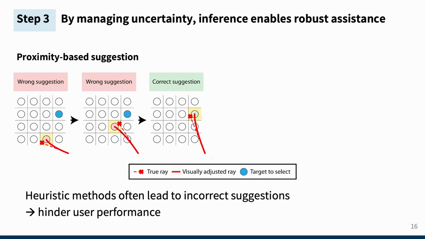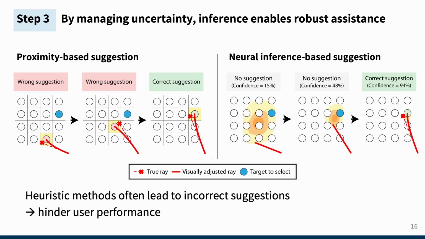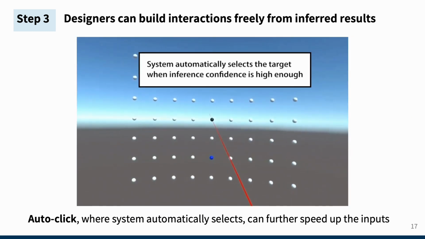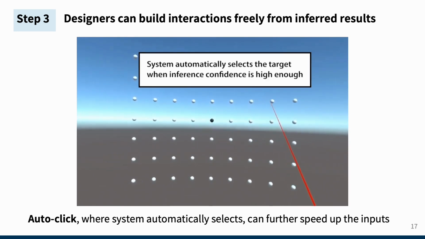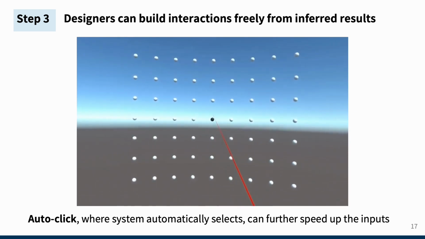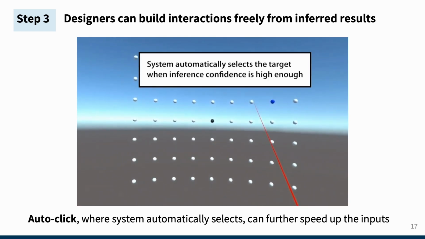Traditional heuristic methods like nearest neighbor suggestions offer constant system intervention, which can sometimes impede user performance through inaccurate suggestions. Our inference model, however, minimizes such errors by relying on internally measured confidence levels. Furthermore, the outcomes of the model, both the inferred target and the confidence level, offer designers a range of assistance options that they can build.